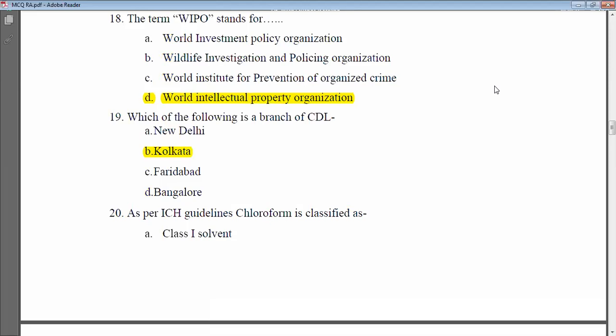Second is Wildlife Investigation and Policing Organization. Third is World Institute for Prevention of Organized Crime. And the fourth is World Intellectual Property Organization. So the correct answer is the World Intellectual Property Organization. That is the WIPO.